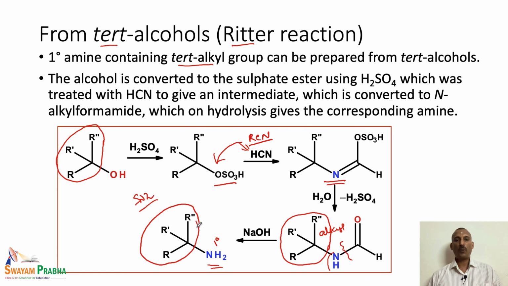So, tertiary alkyl substituted primary amines cannot be prepared by Gabriel phthalimide synthesis. In those kinds of cases, the Ritter reaction comes as a rescue. That means we can use the Ritter reaction to prepare a primary amine containing a tertiary alkyl unit.